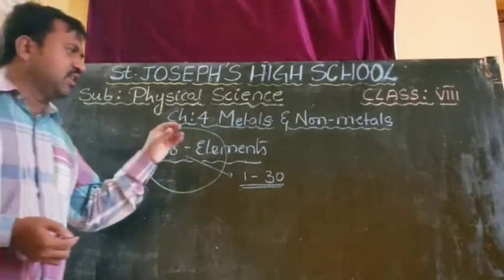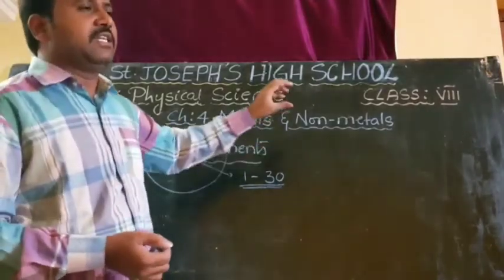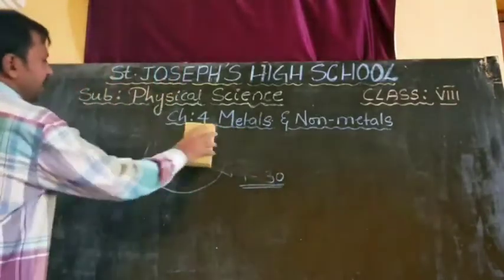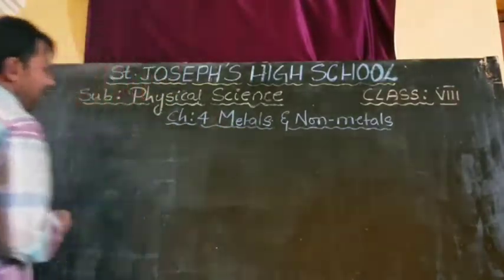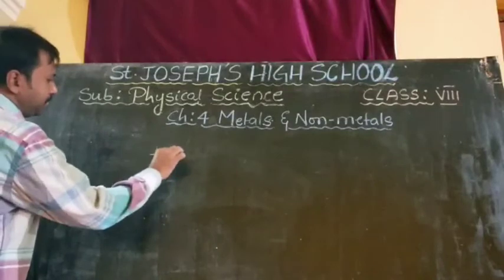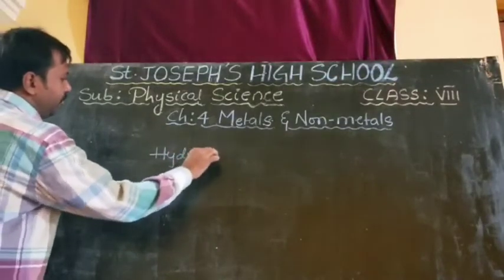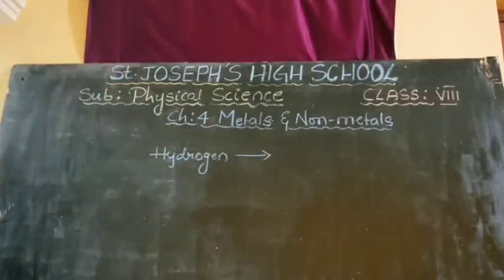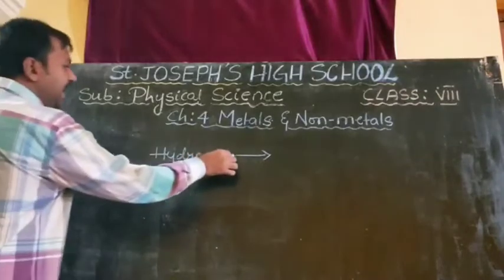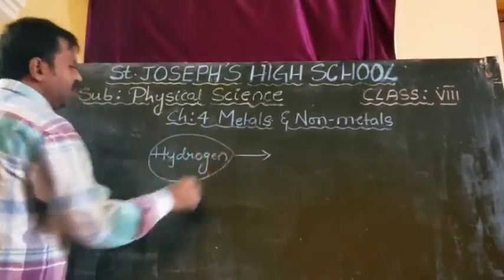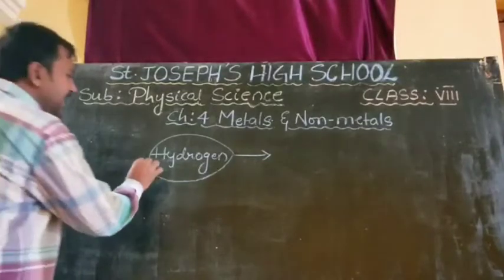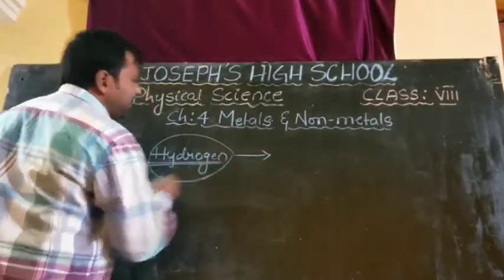So I am giving 1 to 30 elements in the PPT. Children, please note down 1 to 30 elements. Now I am writing some of the elements on the board. Just observe. Hydrogen. Every time we can't write the name hydrogen like that, every time we can't write this much of a name.